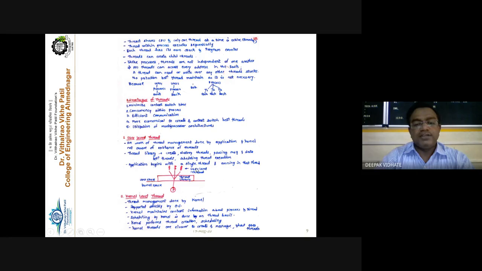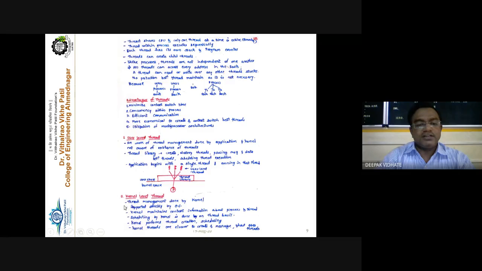The application begins with a single thread and runs in that particular thread only. From the diagram it is clear that you can have 3 to 4 user level threads, and the thread library manages all this activity. In the kernel space, there is one kernel thread that can handle multiple user level threads.